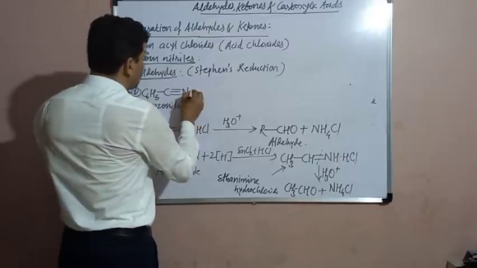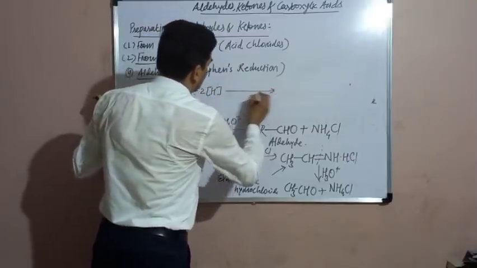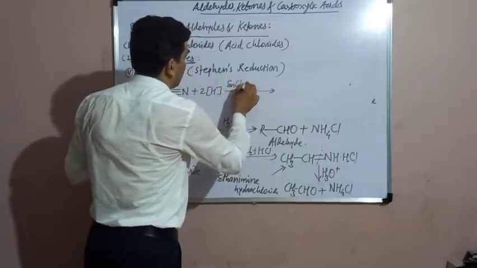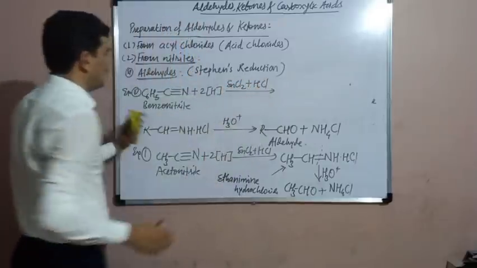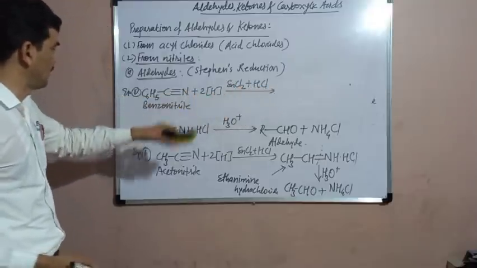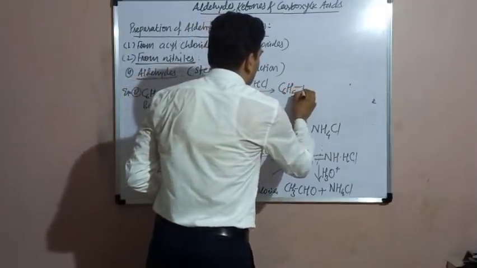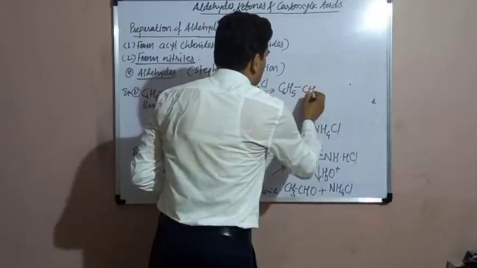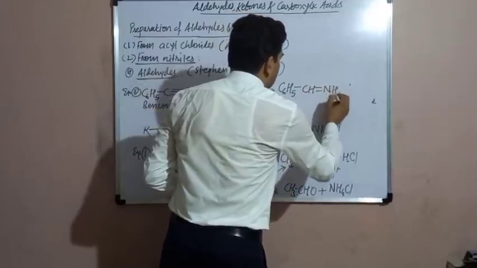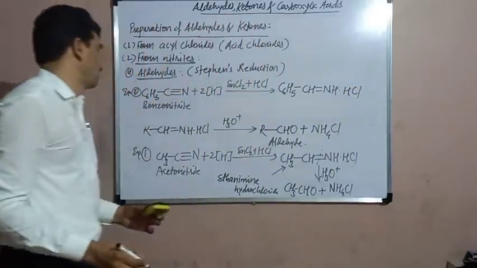When benzonitrile is reduced by this method, that is by stannous chloride and HCl, the nascent hydrogen which is generated from stannous chloride and HCl will combine with benzonitrile, and there is formation of C6H5CH double bond NH, HCl. This is the imine hydrochloride.